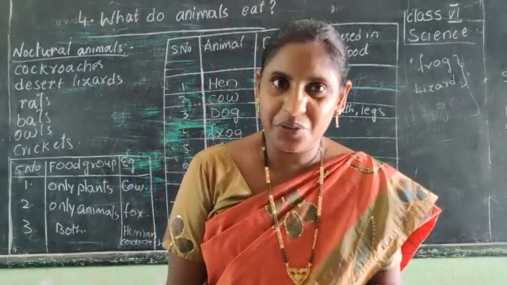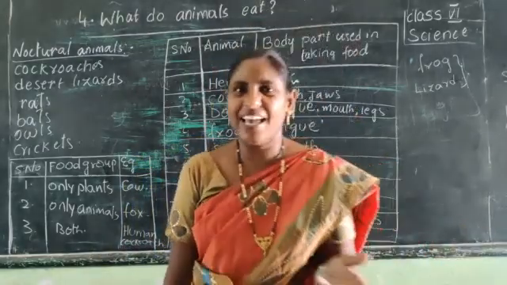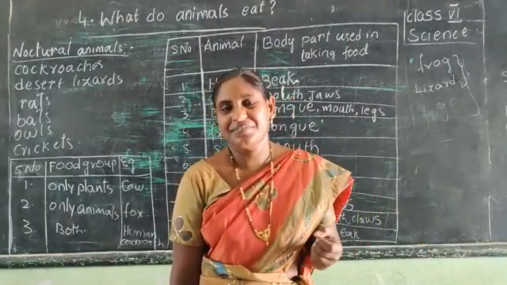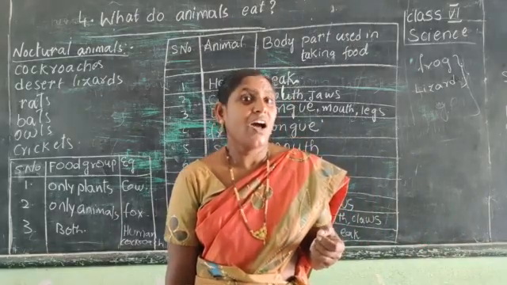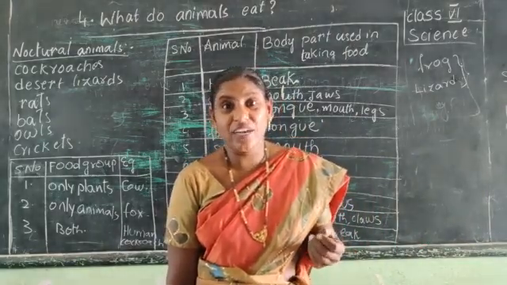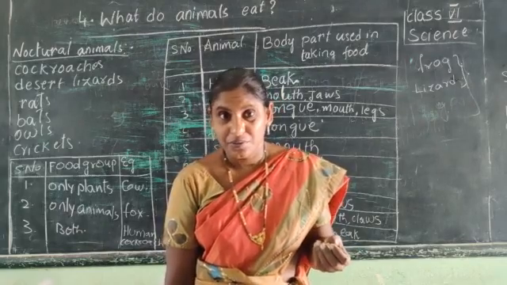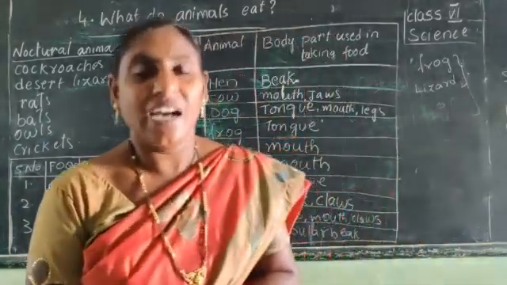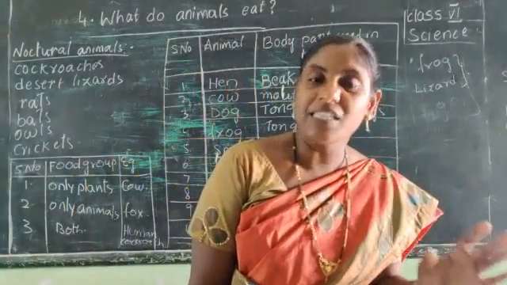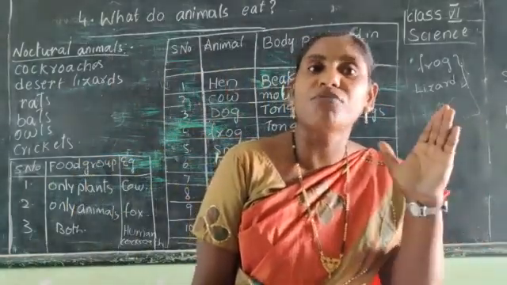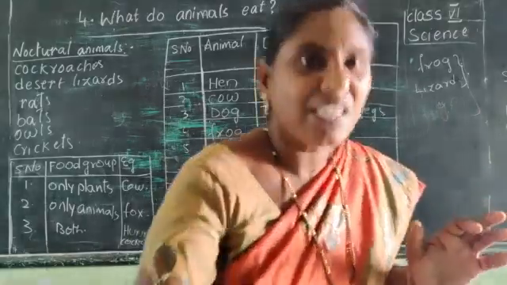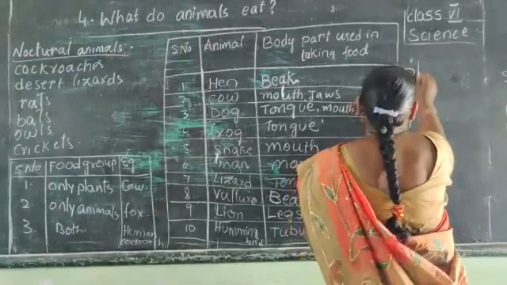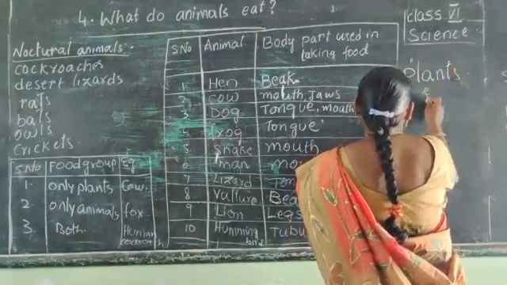When Sunday comes, we go for chicken, mutton, fish, prawns, crabs. Is it clear? So we eat food which we get from both plants as well as animals. So plants and animals are the main sources of food.